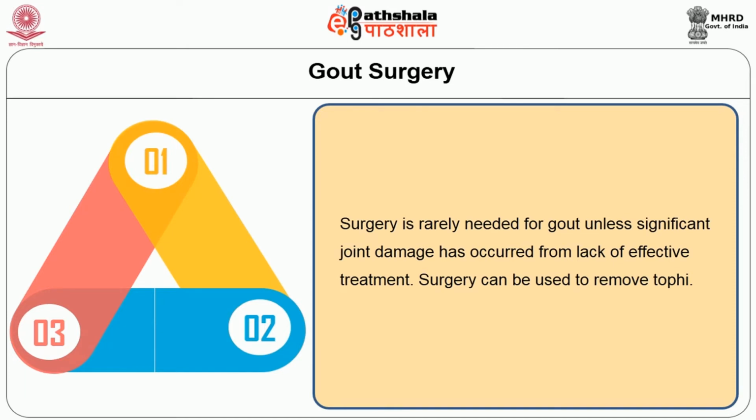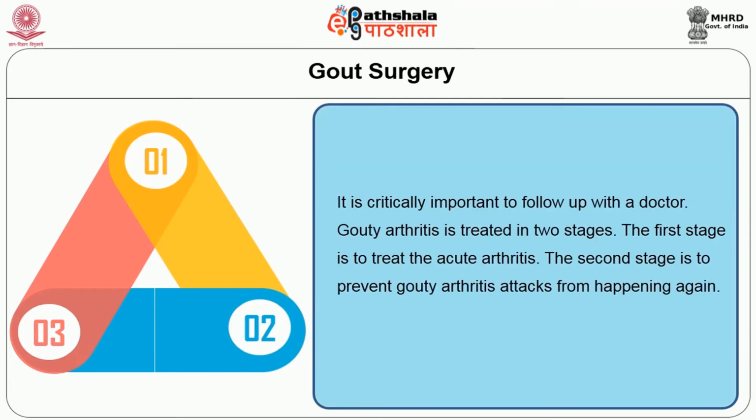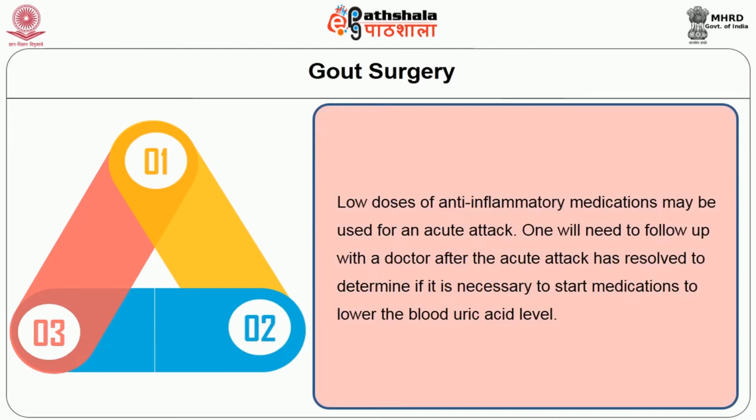Gouty arthritis is treated in 2 stages. The first stage is to treat the acute arthritis. The second stage is to prevent the gouty arthritis attacks from happening again. Low doses of anti-inflammatory medications may be used for an acute attack. One will need to follow up with the doctor after the acute attack has resolved to determine if it is necessary to start the medications to lower the blood uric acid level.